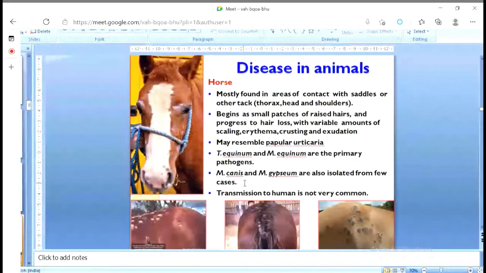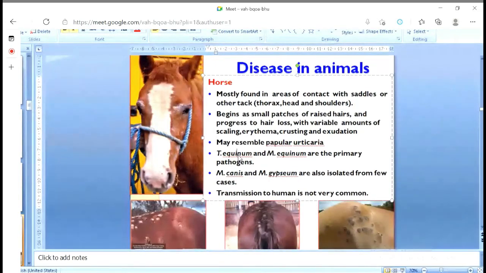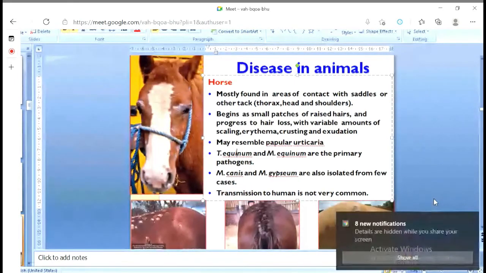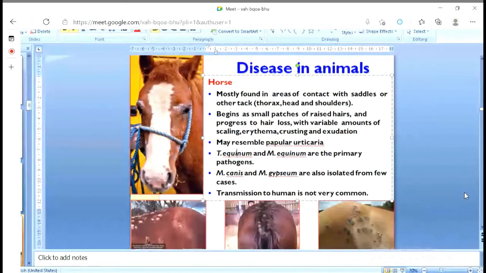Pathogens are mostly Microsporum canis and Microsporum gypseum. They are being isolated, but the most common ones are Trichophyton equinum and Microsporum equinum. Look, equinum is associated with the horse. Trichophyton equinum and Microsporum equinum are the primary pathogens, but sometimes Microsporum canis and Microsporum gypseum are also isolated. But infection from horse to human is not very common. The reason is quite obvious, because generally we don't come into very close contact with the horse very frequently.